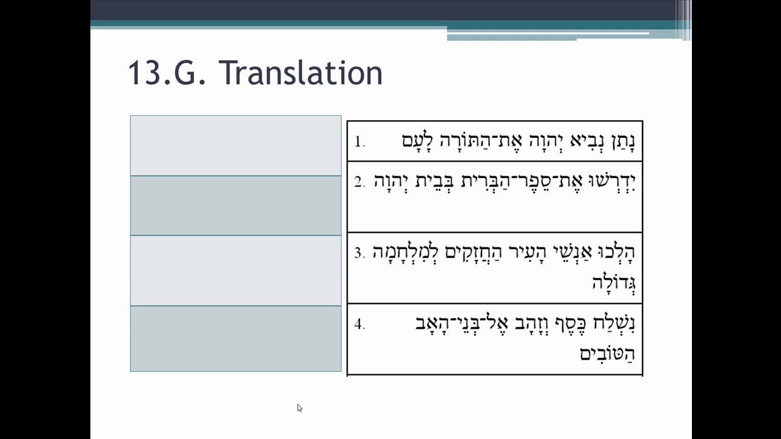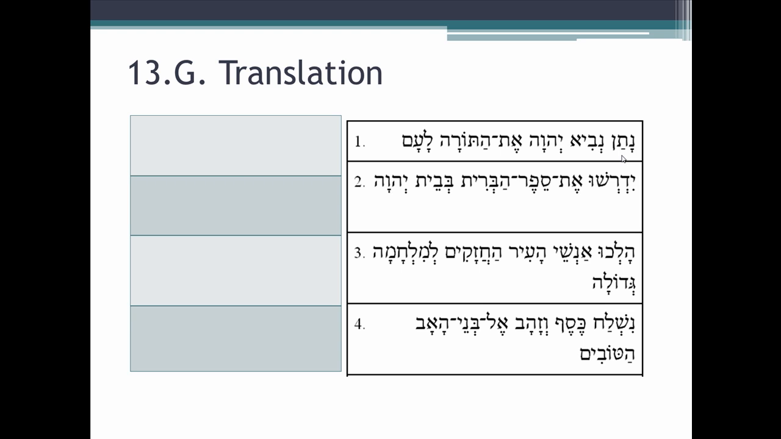More translation here. Number 1, we have Natan nevi Adonai et haTorah la'am. Where's the verb? Again, this is our method. Where is the verb? Well, first position, Natan. It is what form? Does it have a prefix? No. Does it have a suffix? No. So it can't be an imperfect because it has no prefix. So it must be a perfect. And the absence of any ending tells us this is the simplest form. It's the third masculine singular.